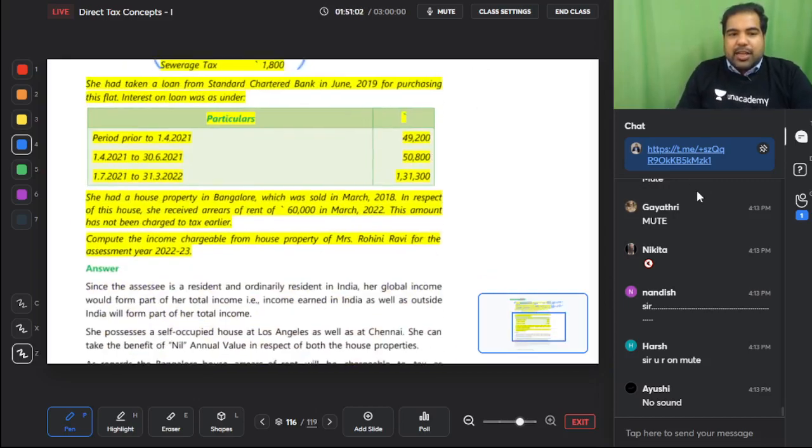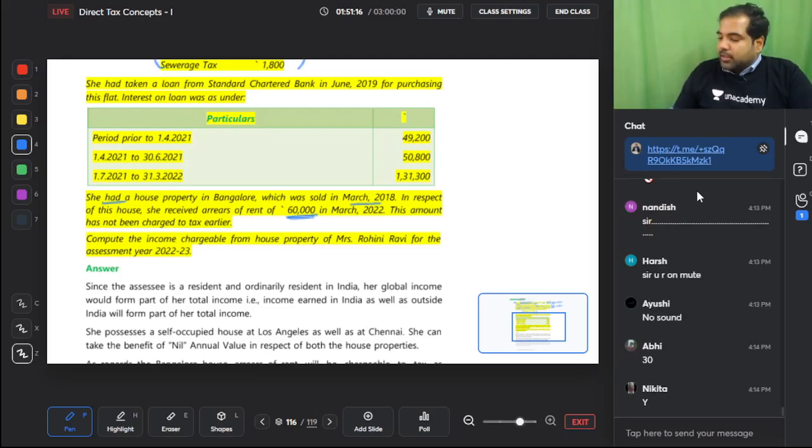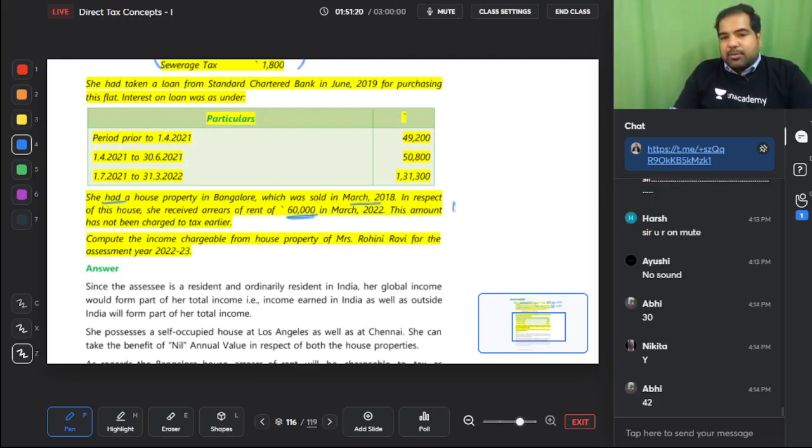And next, she has a house property in Bangalore, or she had a house property in Bangalore, which was sold in March 2018, in respect of which she received arrears of rent 60,000. What to do with arrears? It is taxable after giving a 30% deduction. So let's calculate 60,000 into 70%. 42,000 is definitely taxable. I'm putting it in a box, 42,000.